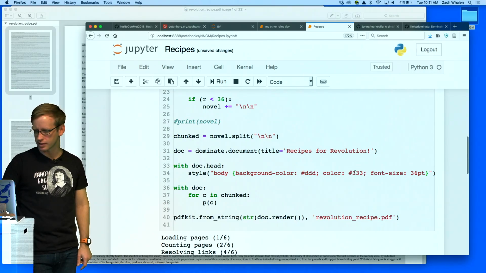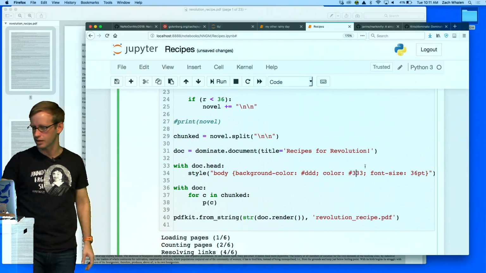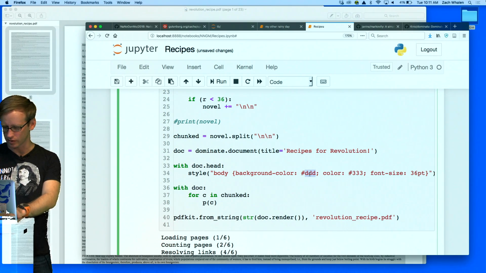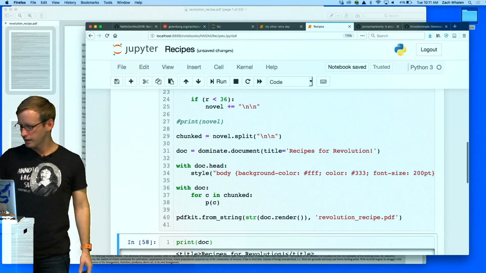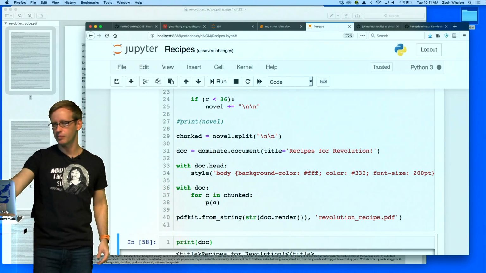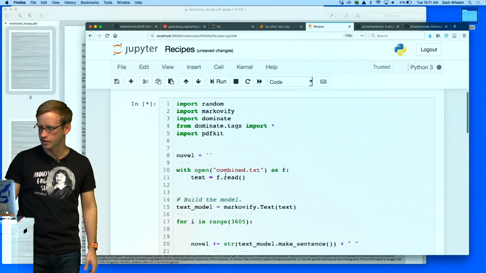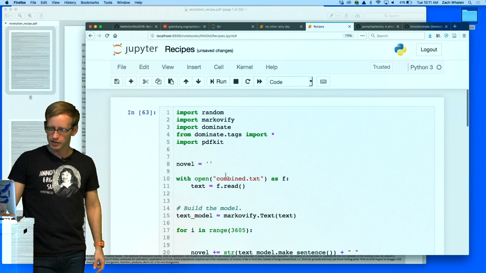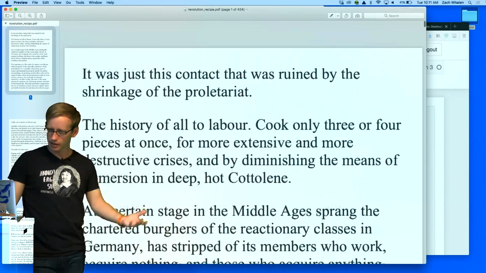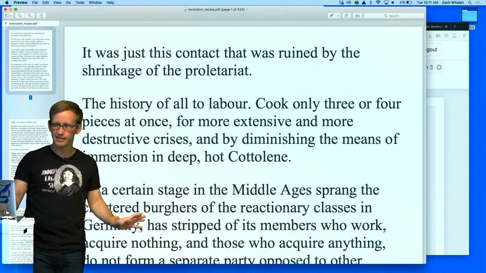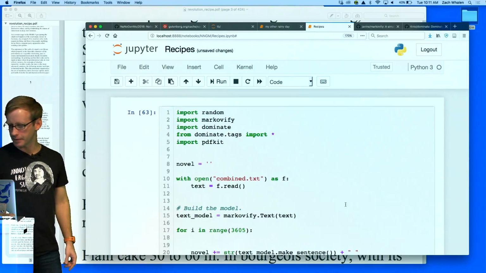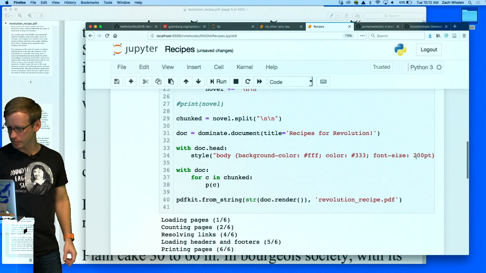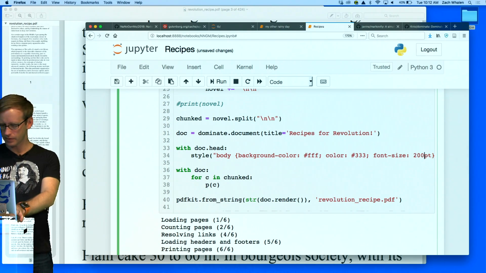So I'm going to change that. I mean, I could put margins on the background and make it look a little bit cleaner, but I'm going to make the background color fully white and make the font size 200 points. Again, I'm not sure why this happens, but it's easy enough to work around, I guess. Just keep jacking up the font size. Okay, that's probably too big finally. So that gives us a sense of the range here. But now at least it looks like a PDF. I think maybe something more like 150 is probably good.